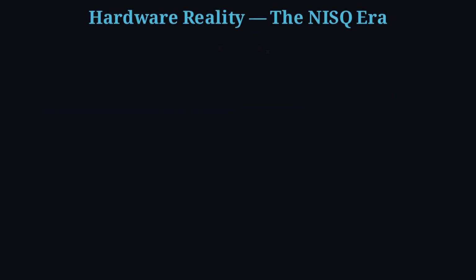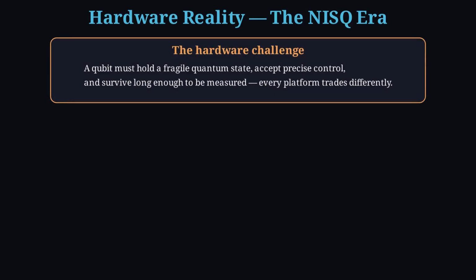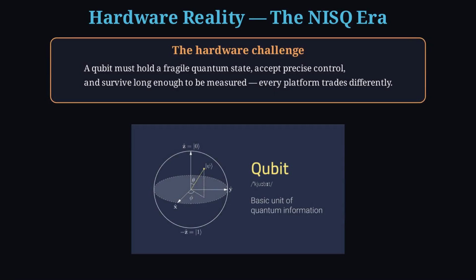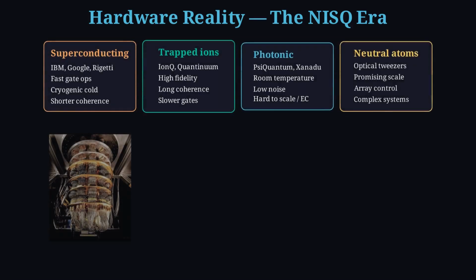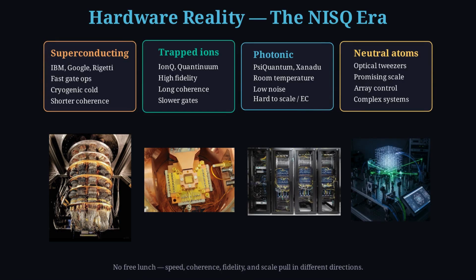Before complexity, a clearer look at the machines we actually have. Building a qubit means holding a fragile quantum state, controlling it precisely, and measuring it before the environment erases it. Superconducting circuits, think IBM, Google, Rigetti, offer fast gates but need cryogenic cold and often shorter coherence. Trapped ions, IonQ and Quantinuum, deliver high fidelity and long coherence, with slower gates.